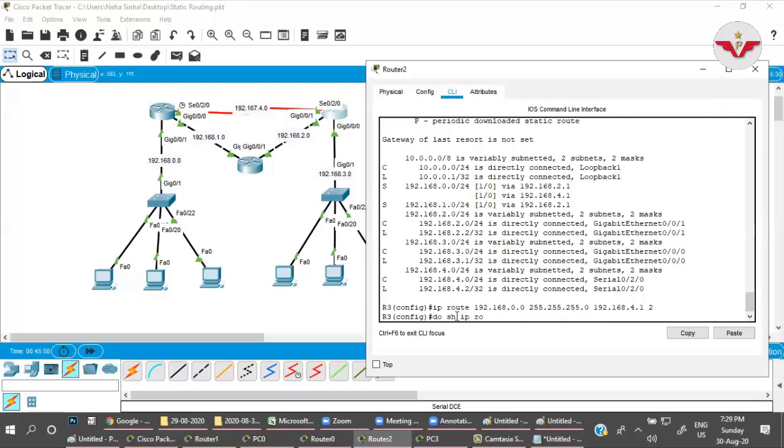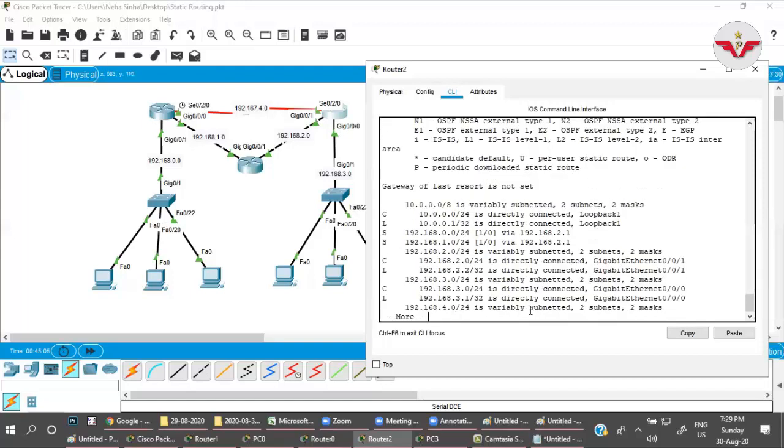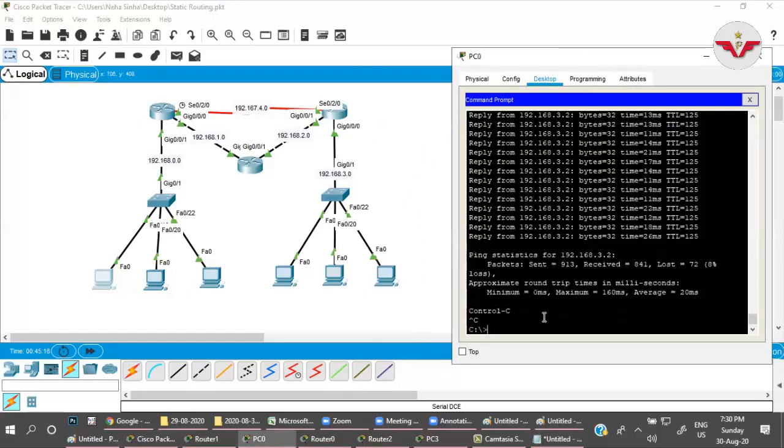Again, do show IP route. For 00 network, yes, 00 network, only one path is there, that is 2.1, right? Still it is communicating, and this time if you check here, the trace route to 192.168.3.2 will show you the path which it is following.